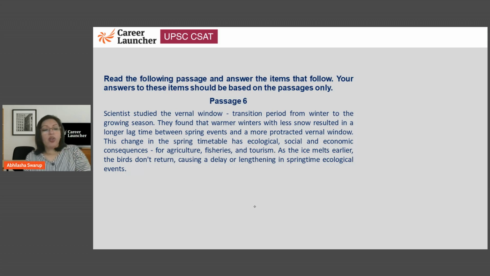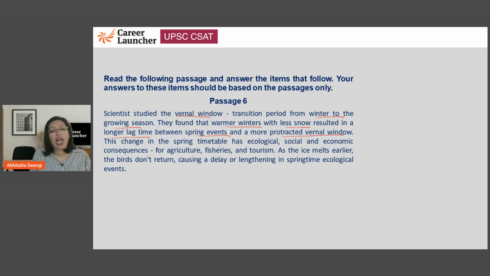All right, let's take a look at this one. So, scientists studied the vernal window. Vernal window means the transition period from winter to the growing season. They found that warmer winters with less snow resulted in a longer lag time between spring events and a more protracted vernal window.